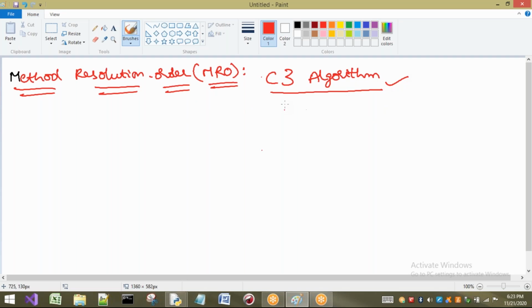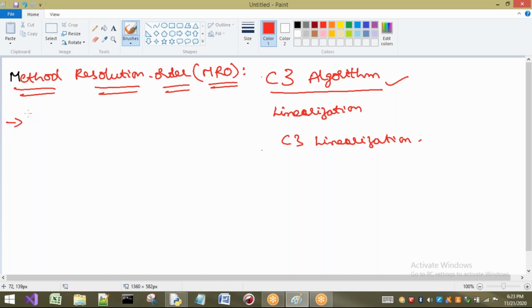So the C3 algorithm, or we can also call it linearization, or the C3 linearization algorithm. Before going to see the algorithm, I will give you some points.